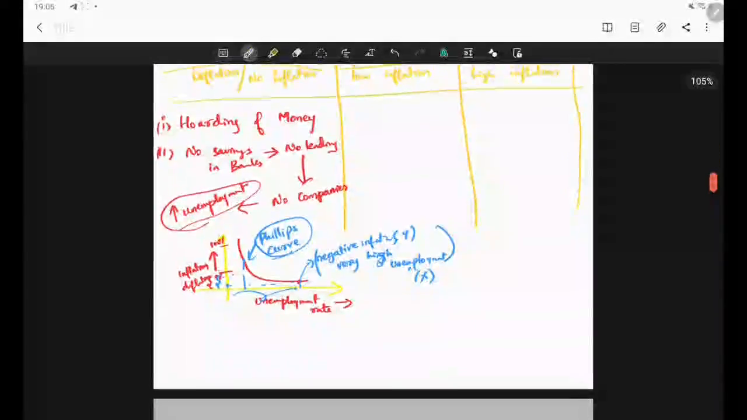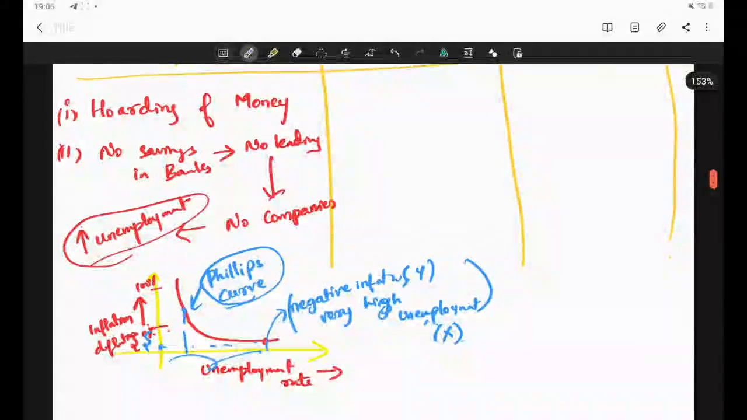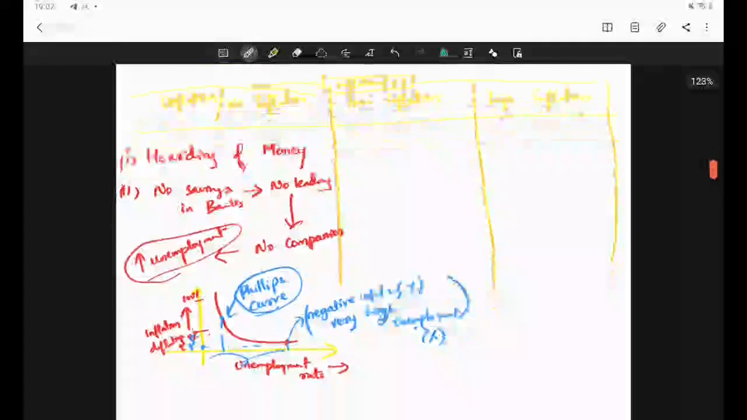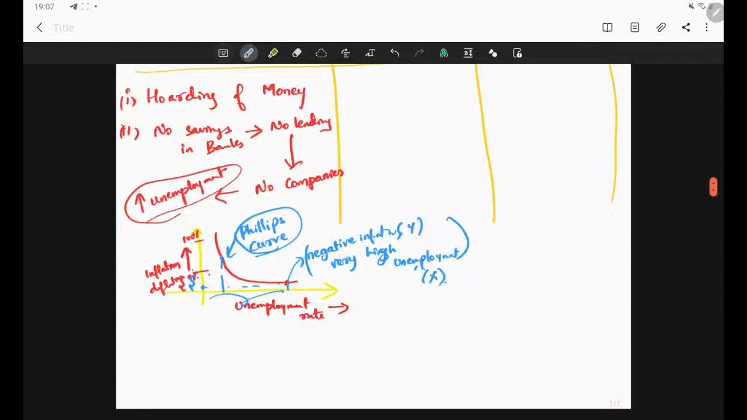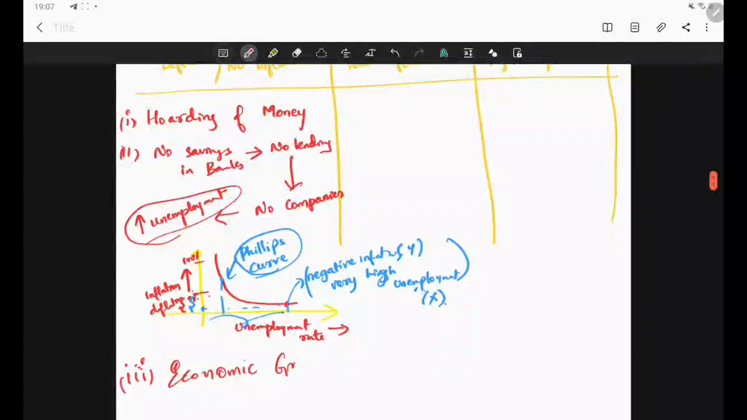Okay, now we will go into the next case. Before going to the next case, one more thing: when there is high unemployment, we can also say that there is no economic growth happening in the country, because there are no new companies formed, no new jobs formed, no capital formation, no lending, because people are not saving. So economic growth is low. Now we will go into the next case.